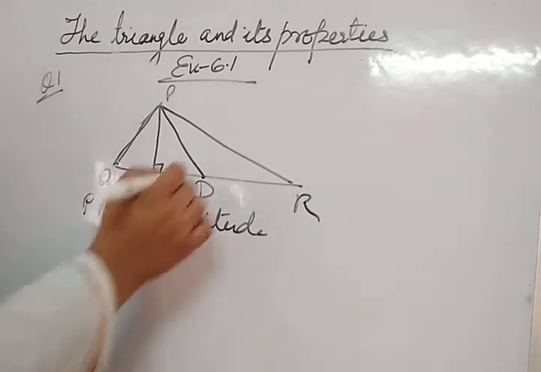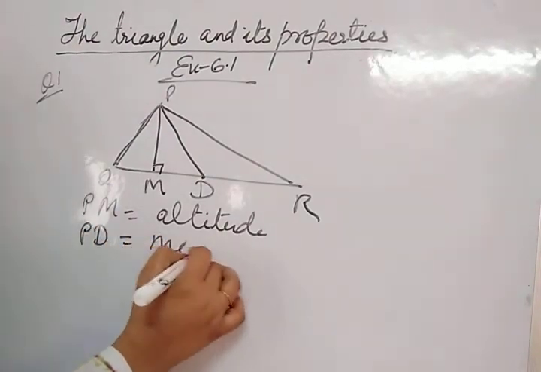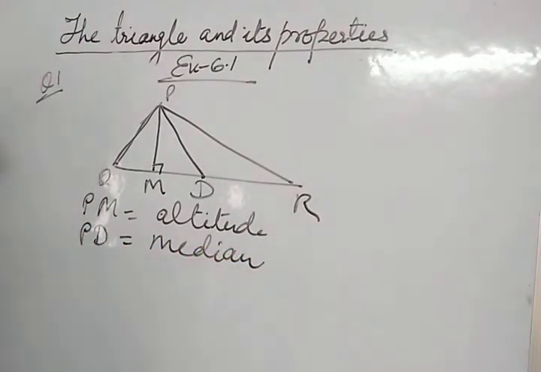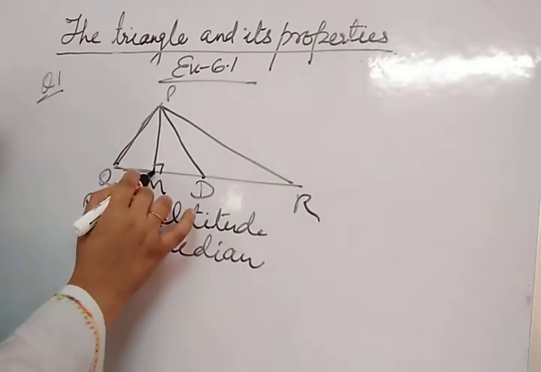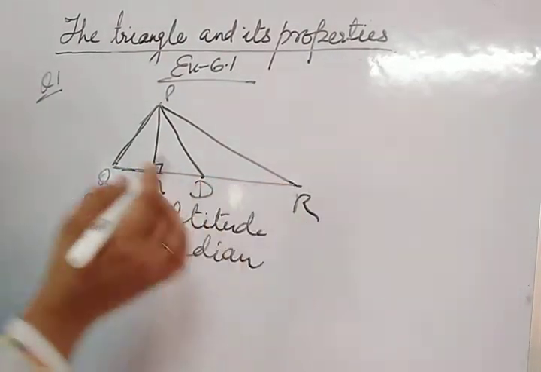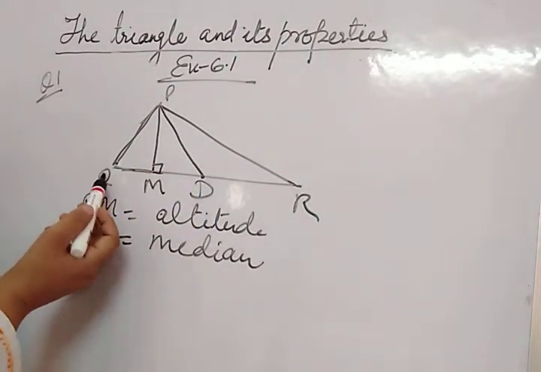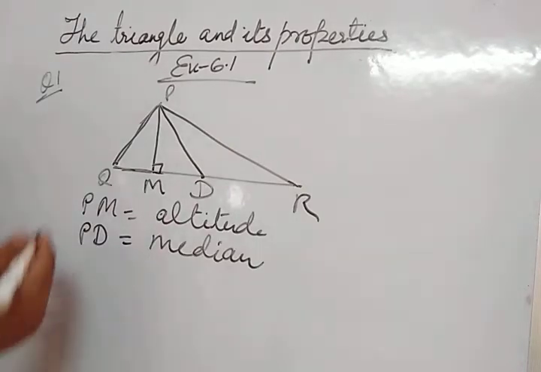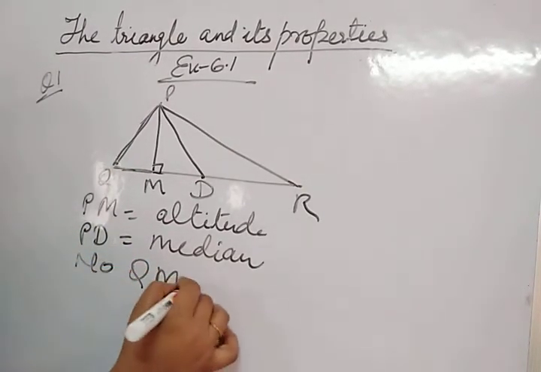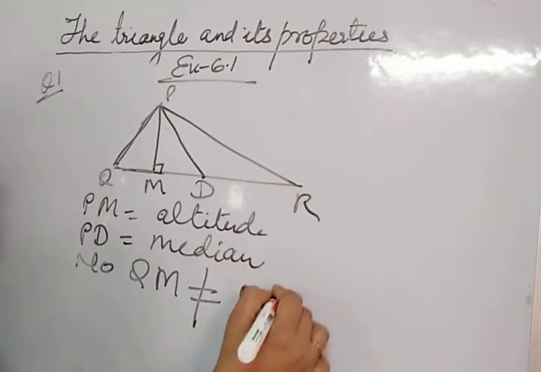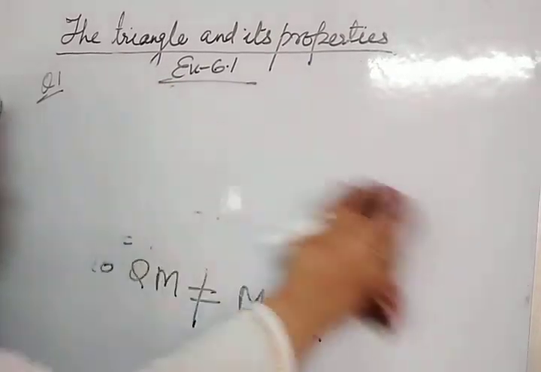What is PD? The line joining the midpoint, that is median. Now are QM and MR both equal? No, because M is not a midpoint, D is the midpoint, so QD is equal to DR, but QM is not equal to MR. Okay, now come to the second question.